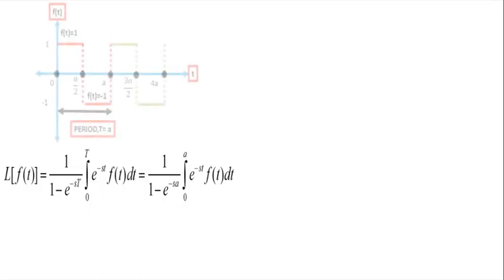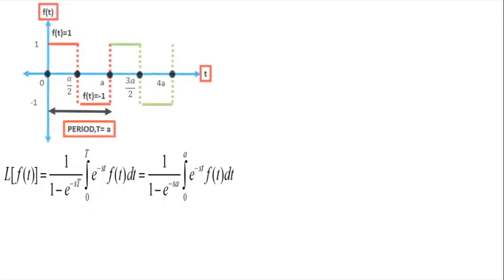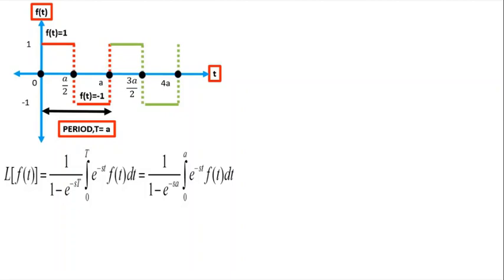So now we look into the graph perspective also. Since it is a square wave function for the given function, this graph has been plotted and we would observe that the period is nothing but a. So now we make use of the Laplace transform of periodic function, that is Laplace of f of t is